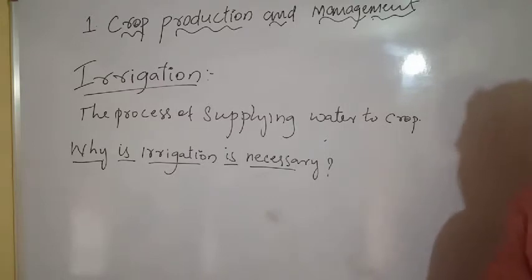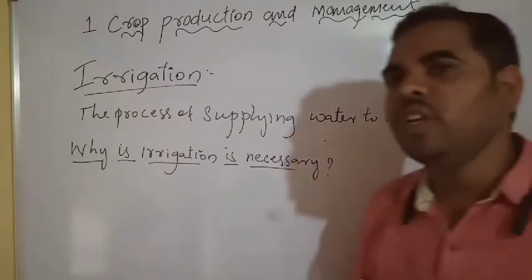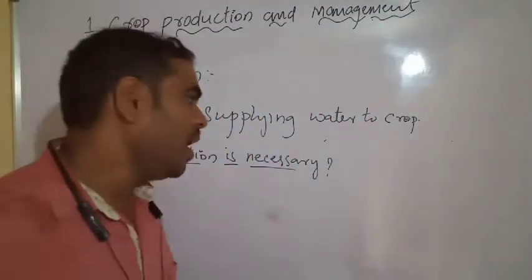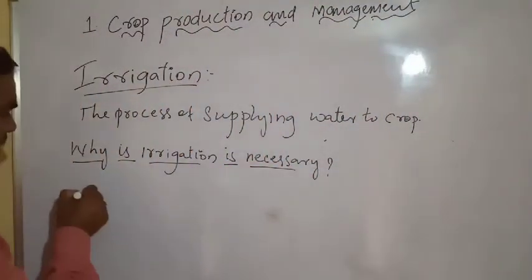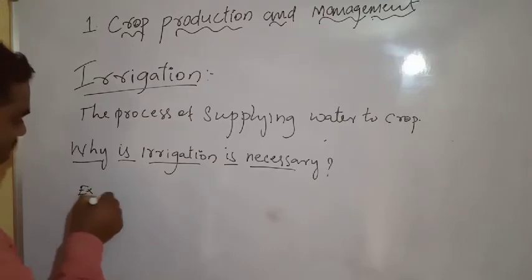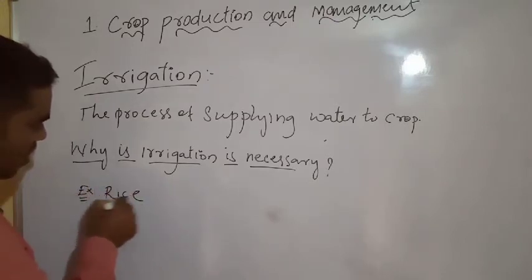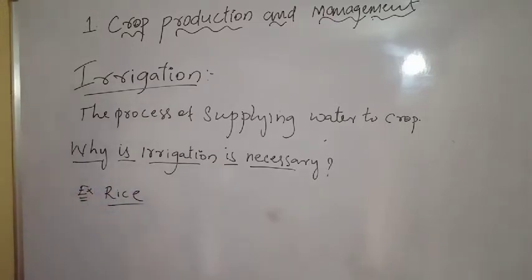Now, in South India the main crop cultivated is rice. Rice requires continuous water.